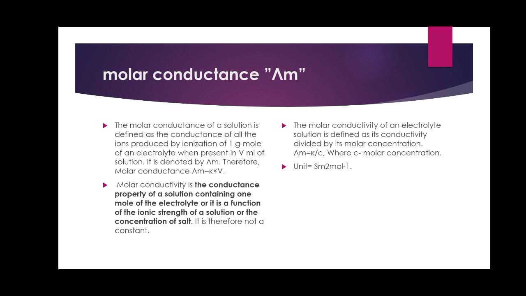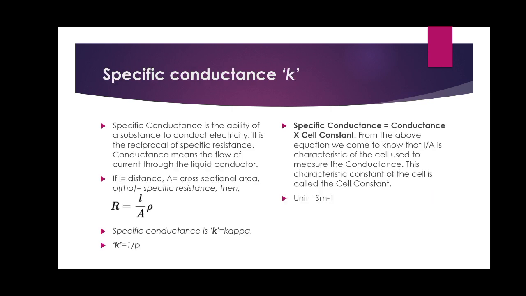Now let us move on to the next topic, which is specific conductance. The word specific means there is something particular, something clear. The specific conductance is the ability of a substance to conduct electricity. It is the reciprocal of specific resistance.